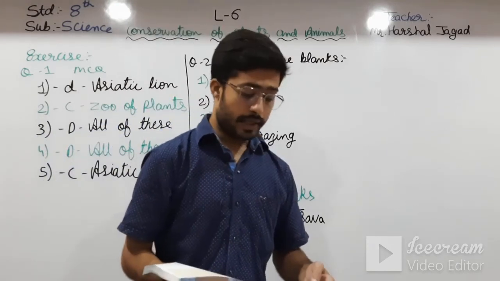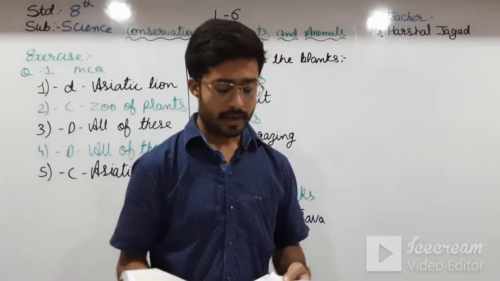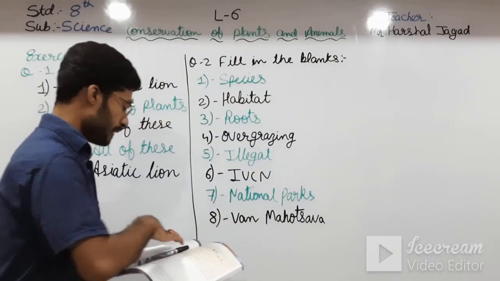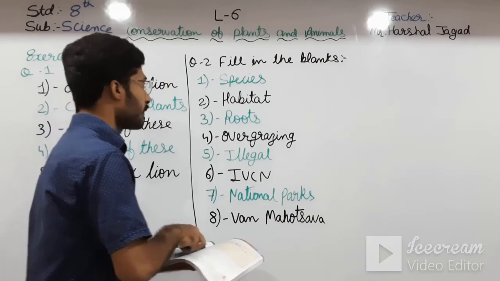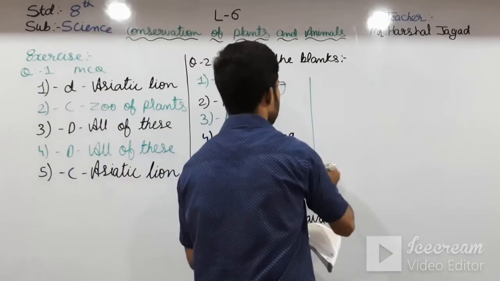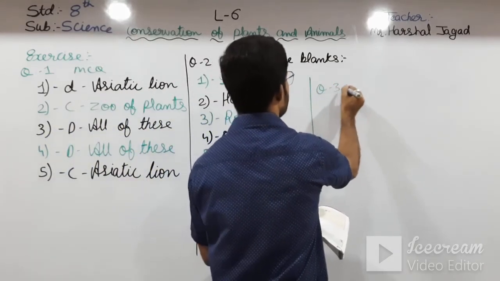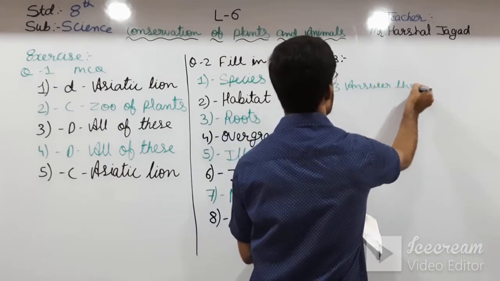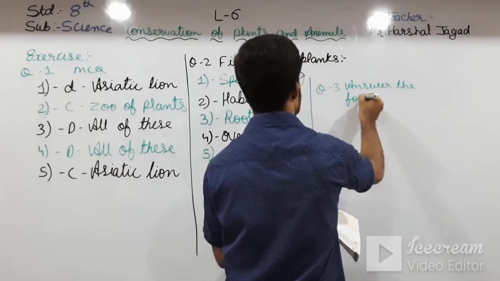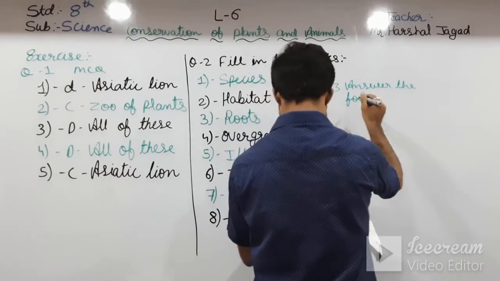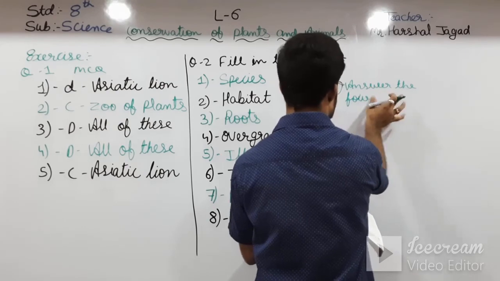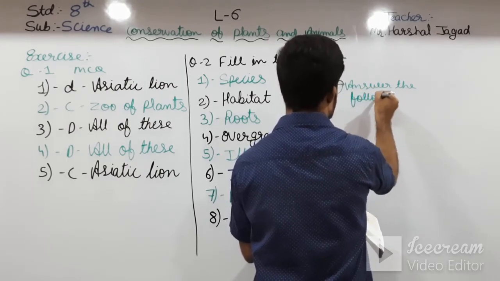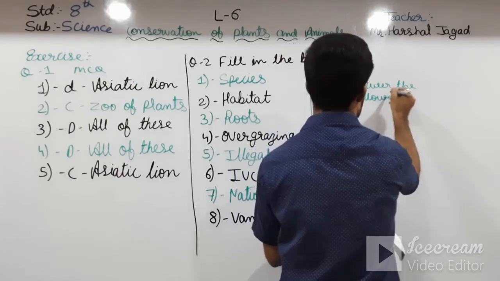And in question 3, answer the following questions.